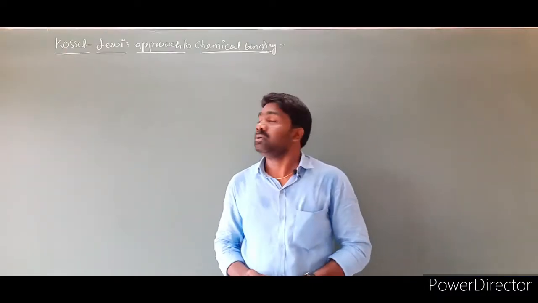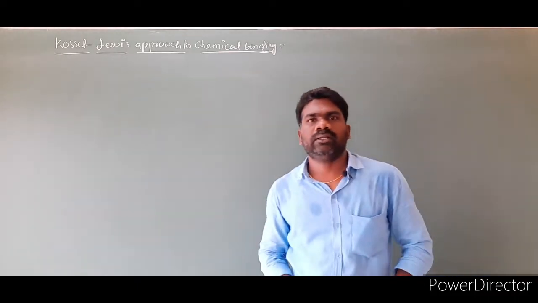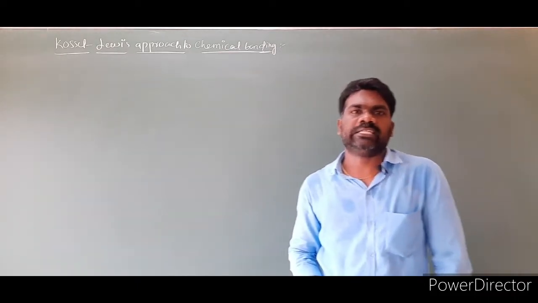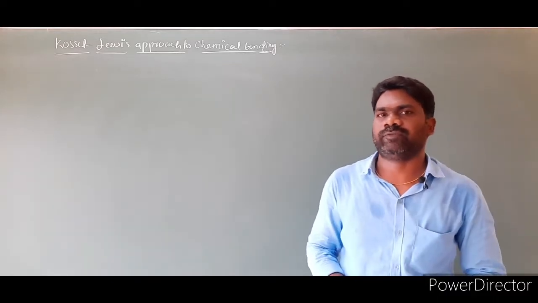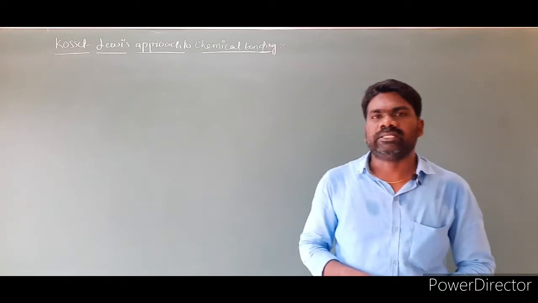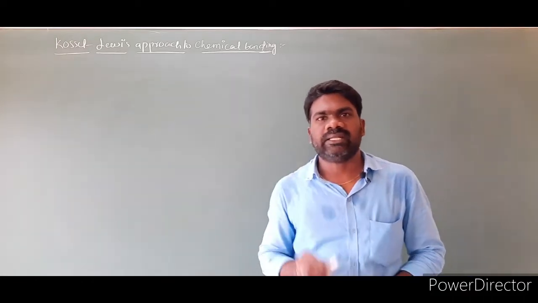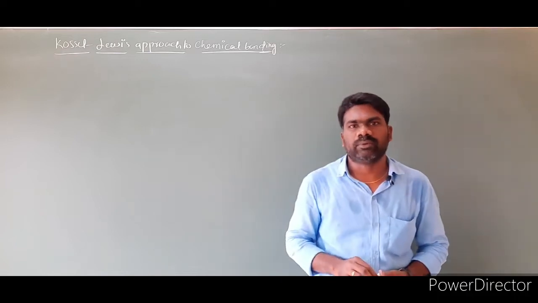Next topic is the Kossel-Lewis approach to chemical bonding. Kossel and Lewis independently gave a satisfactory explanation for the formation of a chemical bond. According to them, the electrons present in the valence shell of an atom are called valence electrons. These valence electrons are involved in the chemical bond formation.